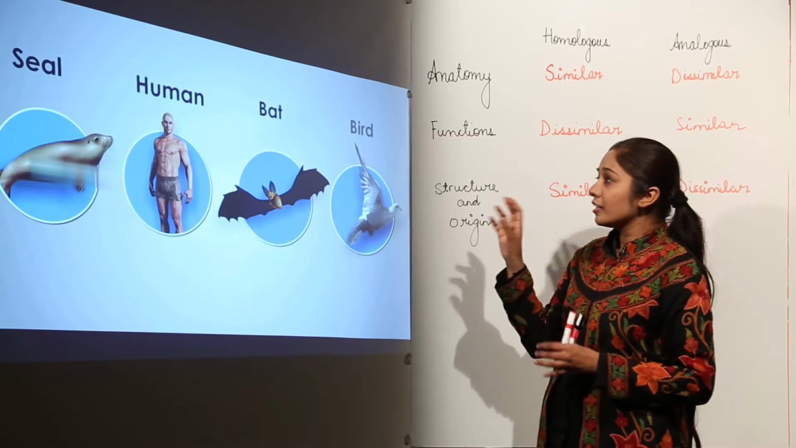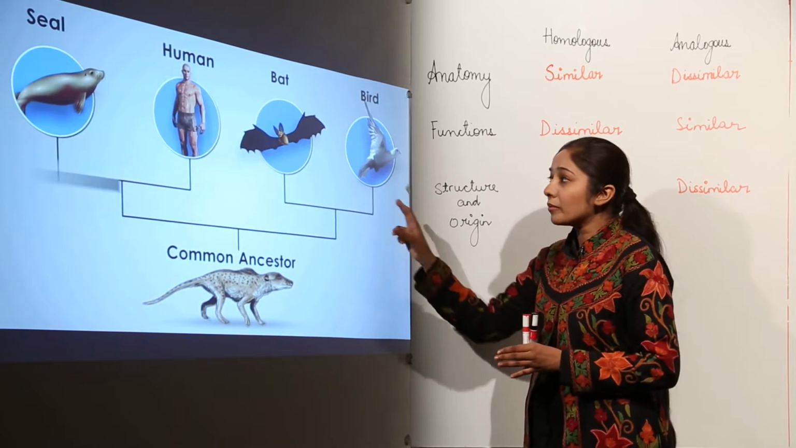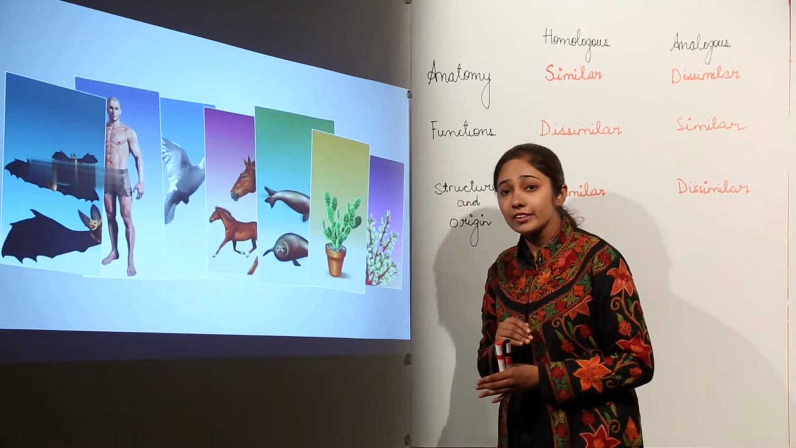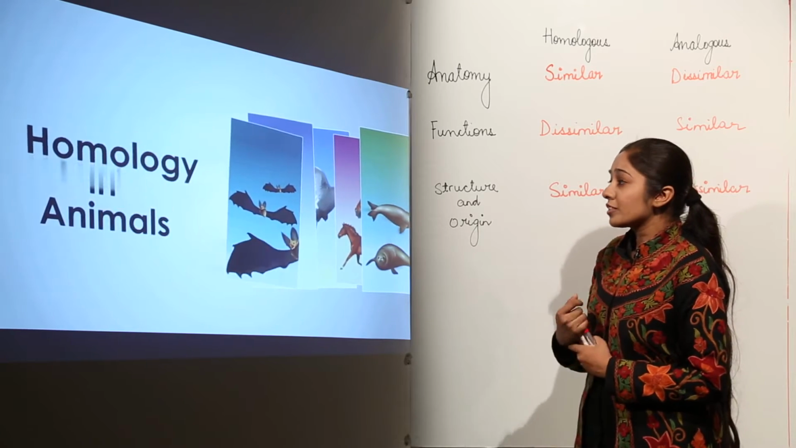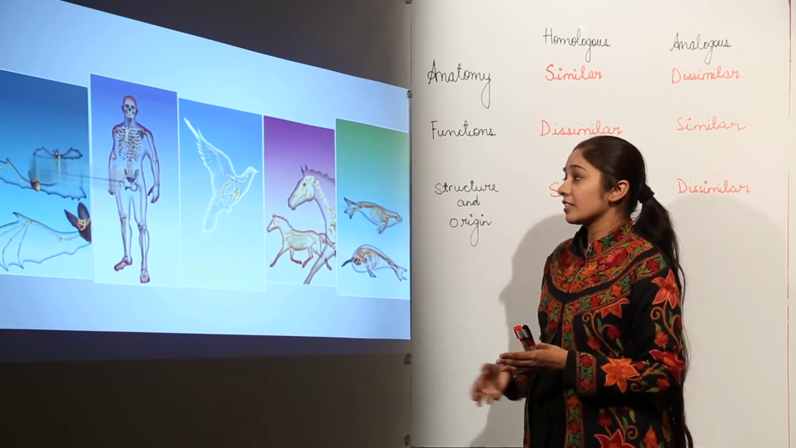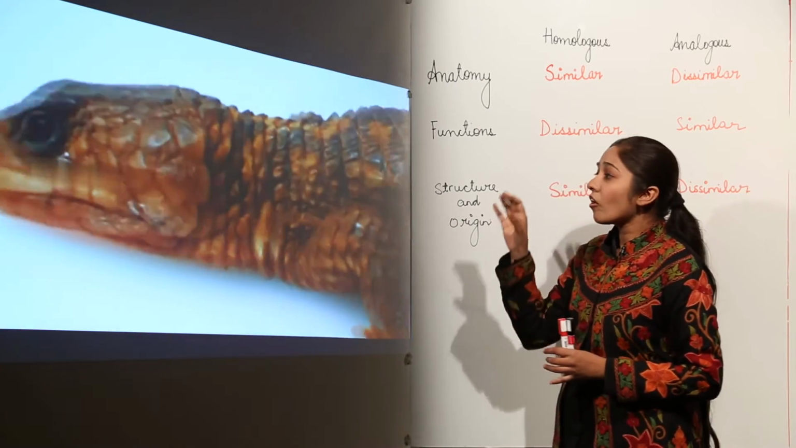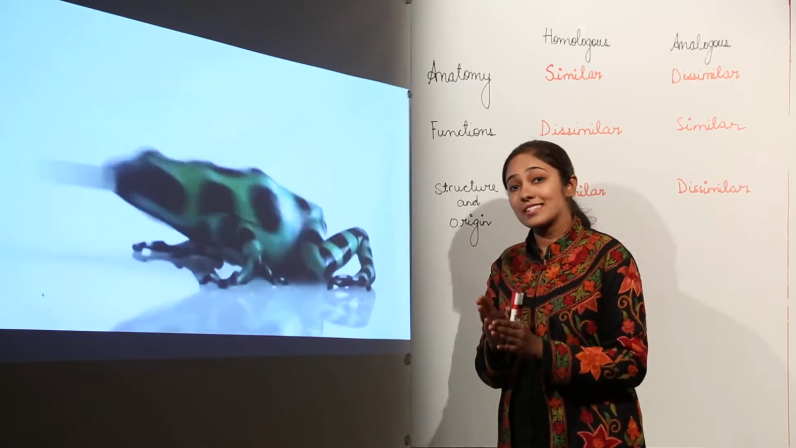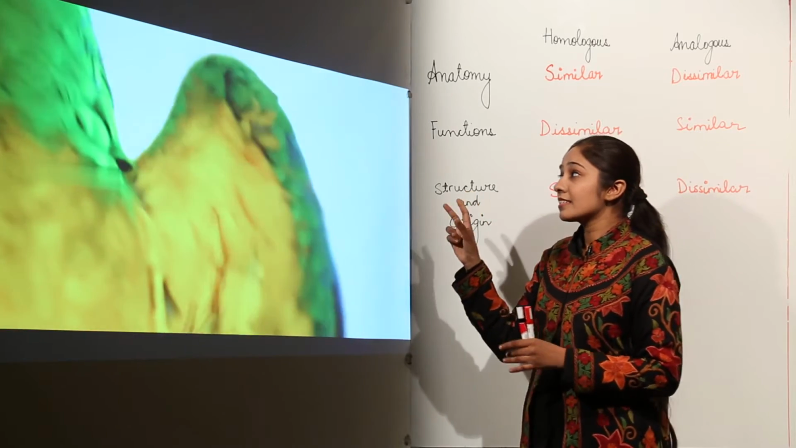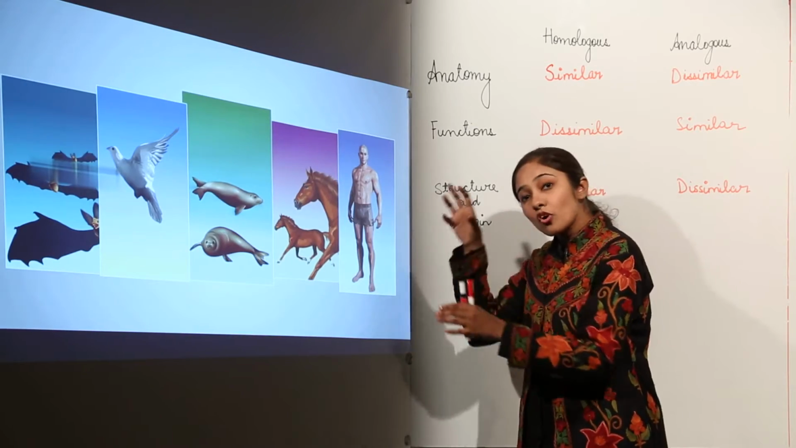If you see certain animals, seal, human, bat and bird, you will see that they have originated from a common ancestor. By which point of view? Because they show similarity in the basic structure of certain organs. If we talk about the wings of bat, the wings of bird, our arms, and the forelimbs of horse, you will see that all these organs show the same basic structure, same basic plan. So, how this plan is structurally similar denotes that they must have originated from a common ancestor.